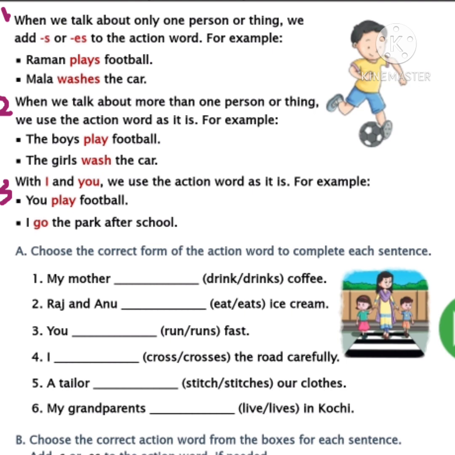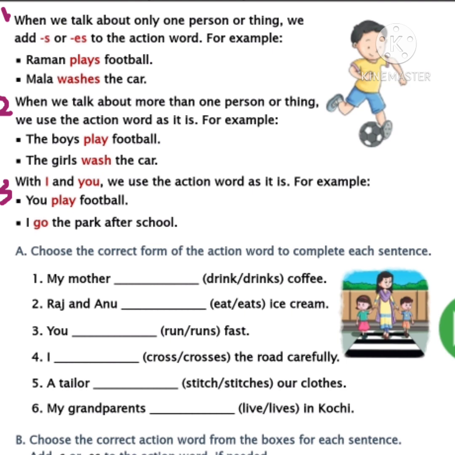Now I am reading the sentence which is given near the first dot. The boys play football. Here the boys is a plural word. So the action word is as it is. Play. We need to use play. Now look at the second sentence. The girls wash the car.